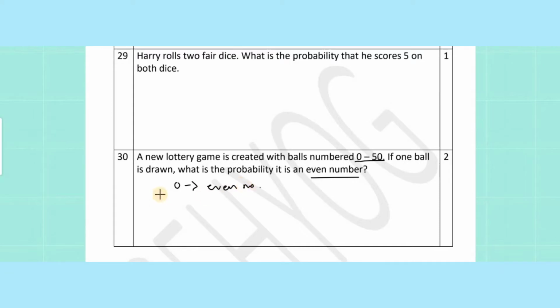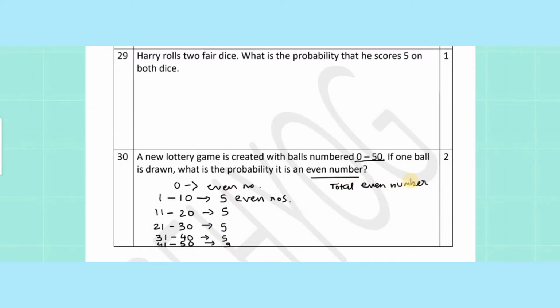We know that 0 is an even number, and then from 1 to 10 the even numbers are 2, 4, 6, 8, 10. 5 even numbers. From 11 to 20 similarly 5 even numbers. Like this, within every tens there are 5 even numbers. So, from 1 to 50 we have 5 times 5 plus 0, which is another one even number, which means there are 26 even numbers, and in 0 to 50 there are 51 balls. So, 26 by 51 is our answer.